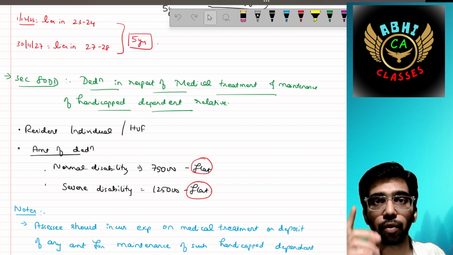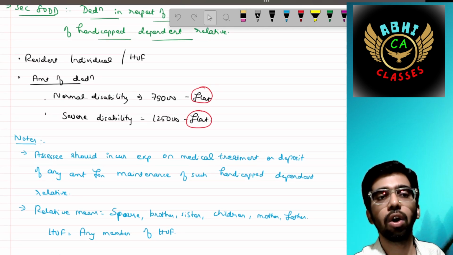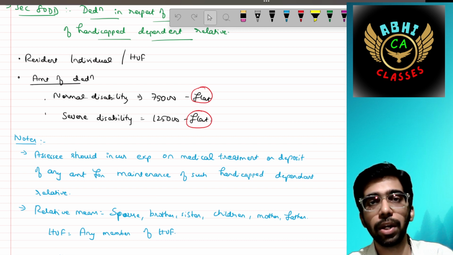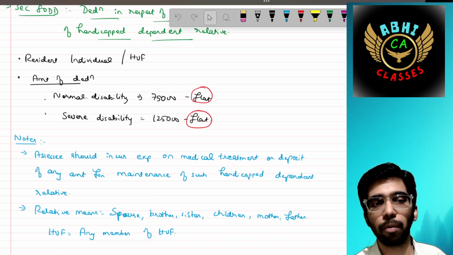But the point is, you have to incur some expenditure. The assessee should incur expenditure on medical treatment or deposit any amount for the maintenance of such a handicapped dependent relative.